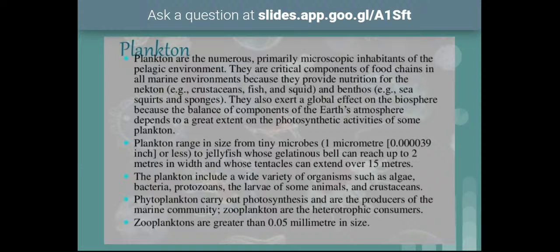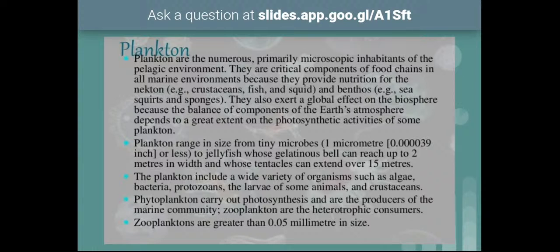And these can be classified into phytoplankton and zooplankton. Phytoplankton participate in photosynthesis, and they are the producers of the marine community. They provide food for zooplankton and other benthos also. Zooplankton are bigger in size. Usually phytoplankton are very small in size, and zooplankton are very big in size. The jellyfish that we discussed just now also comes under zooplankton. So they are very big in size.